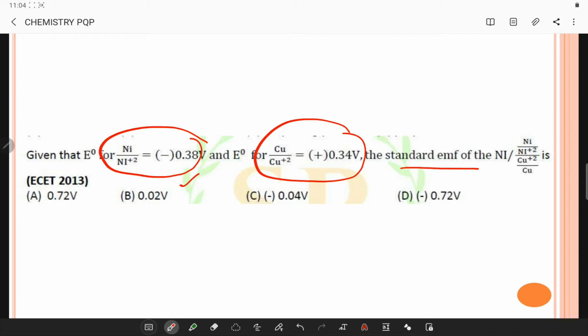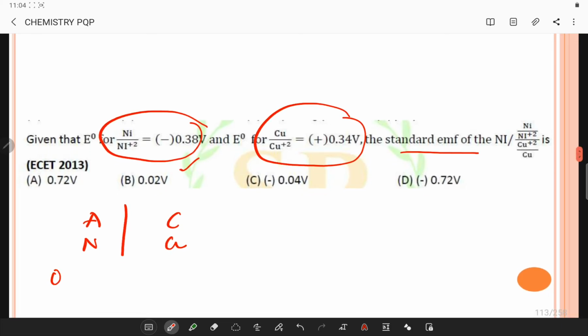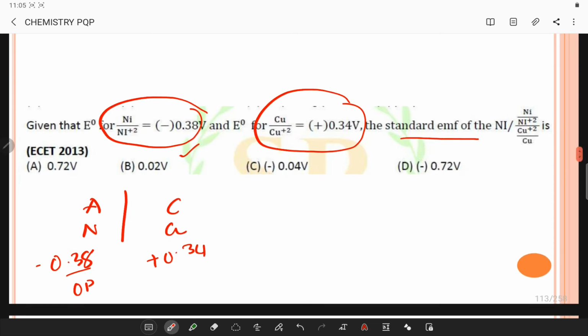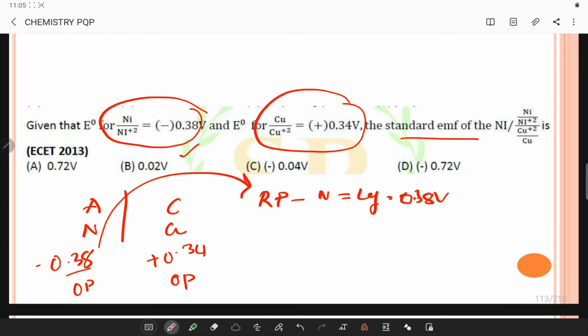Here remember, the anode is nickel and the cathode is copper. Nickel is given minus 0.38 as the oxidation potential, and plus 0.34 is provided as the oxidation potential of copper. From this I will get my reduction potential of nickel, which is the left side, which is plus 0.38 volts.